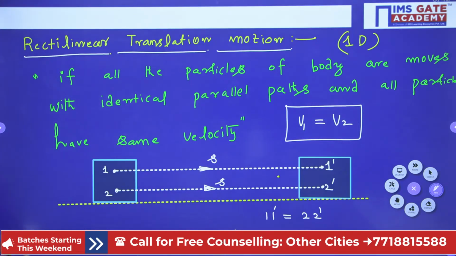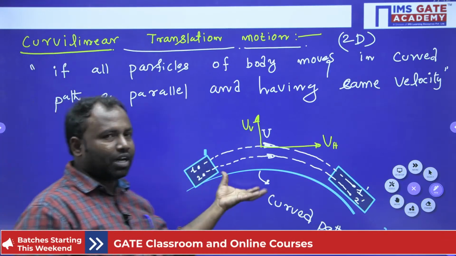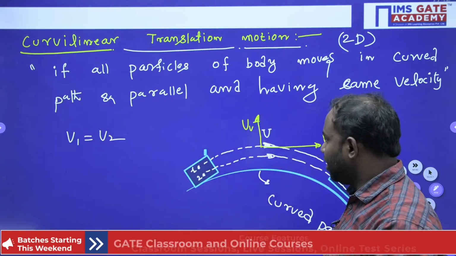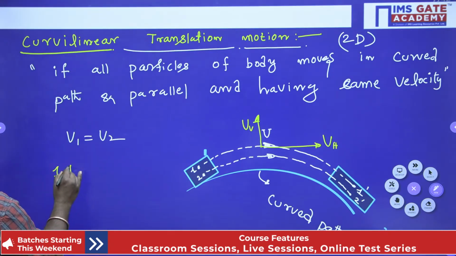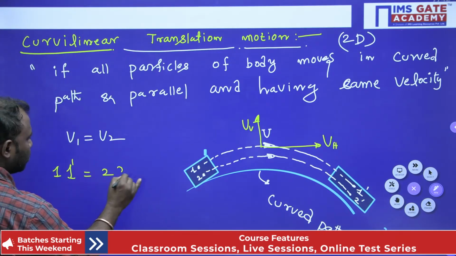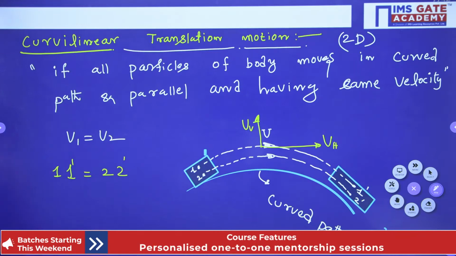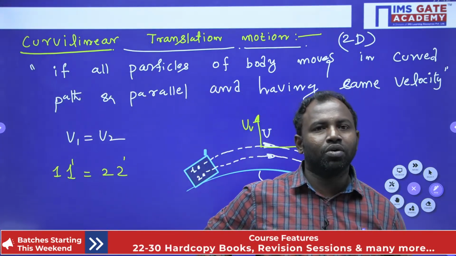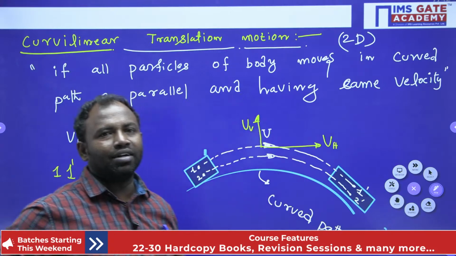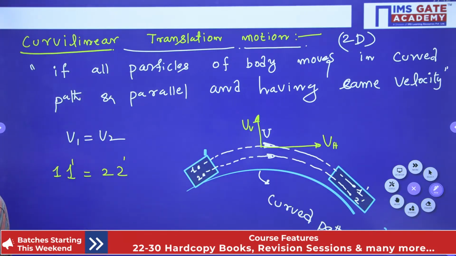Now let us see, curvilinear motion we understand. Here the displacement of 1 dash is equal to that of 2 dash. Here also the displacement is the same. Clear everybody, guys? Hope you all understand. Now let us move further.